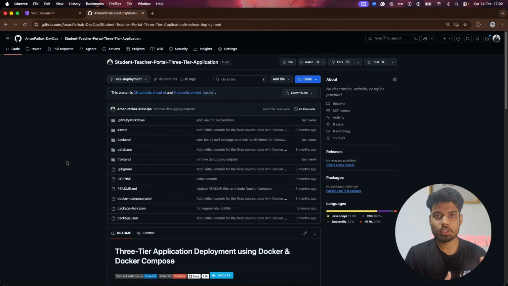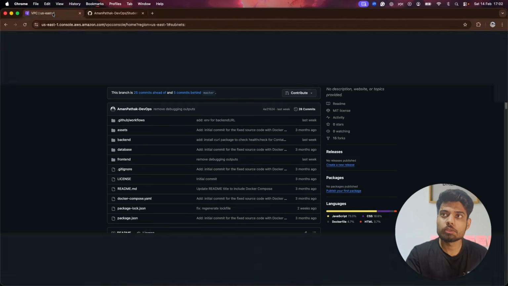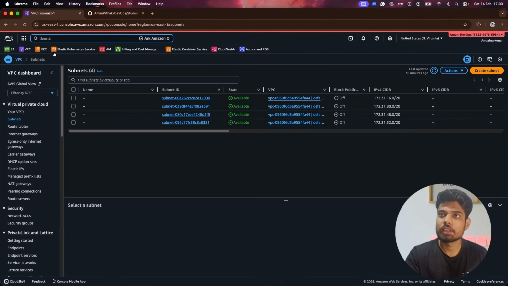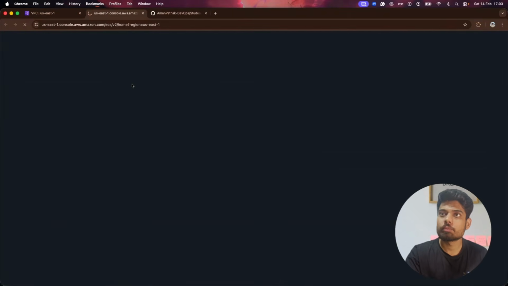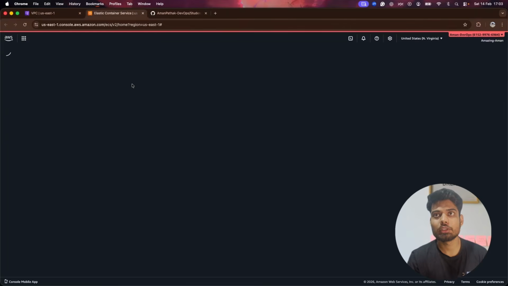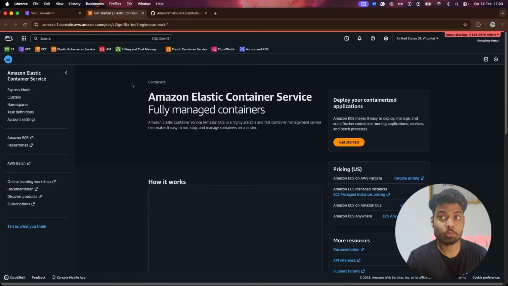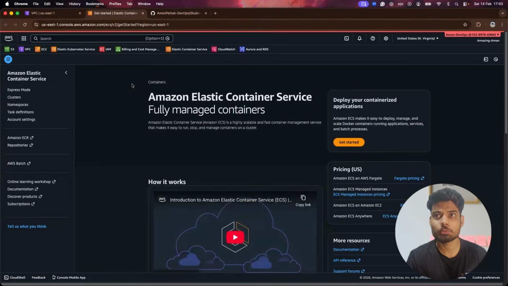I'll just give you a brief overview, and whenever we talk about the coding, Docker files, or workflow, this is also an end-to-end DevOps ECS project, where we see how applications are deployed in a production-ready ECS cluster, not an EKS cluster. So we will see that as well. If I just go here, you can see we have the ECS cluster. Again, I'm not sure whether you have seen this or not, but if not, I would highly recommend you do this project.